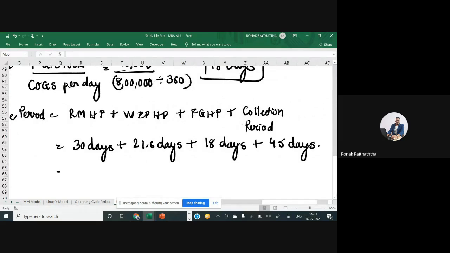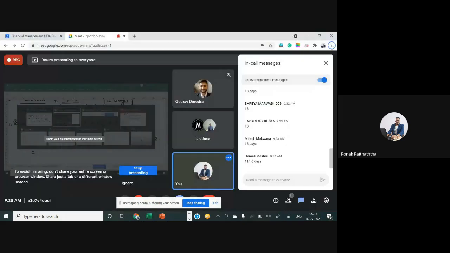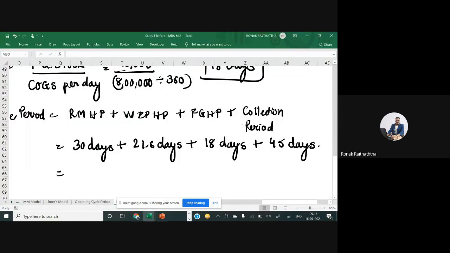So how many total number of days we have? 30 plus 21.6 plus 18 plus 45. 114.6 days. So that is the operating cycle period.